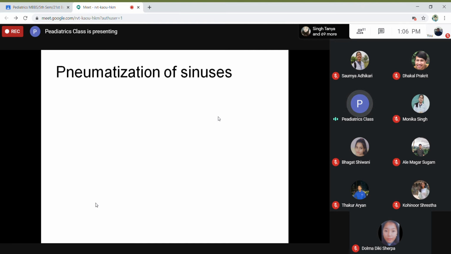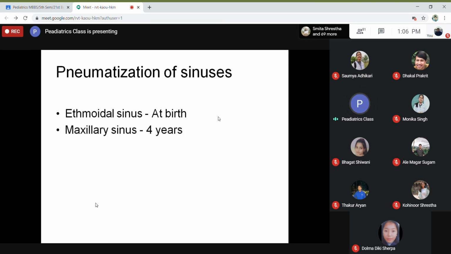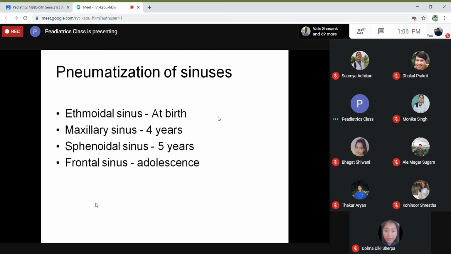So when does the pneumatization of the sinuses occur? Ethmoidal sinuses are present at birth. Maxillary sinus will be fully developed around 4 years of age. Sphenoidal sinus develops around 5 years of age. Frontal sinus usually develops during adolescence. So usually below 4 years of age children will not have any maxillary sinusitis. In that way you have to know.